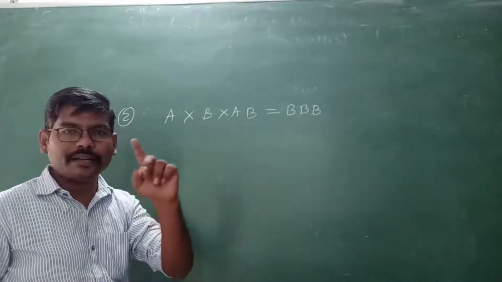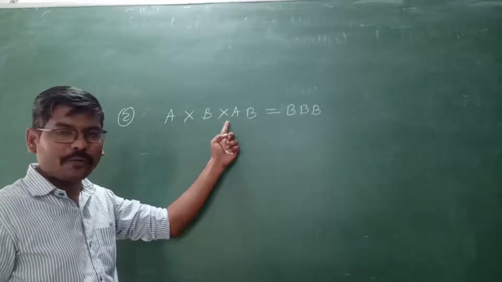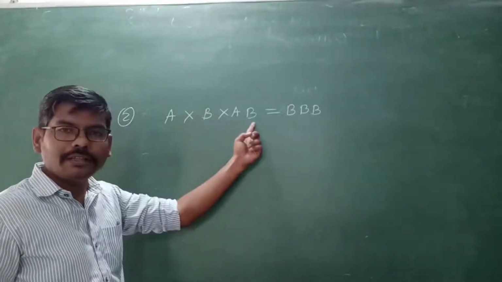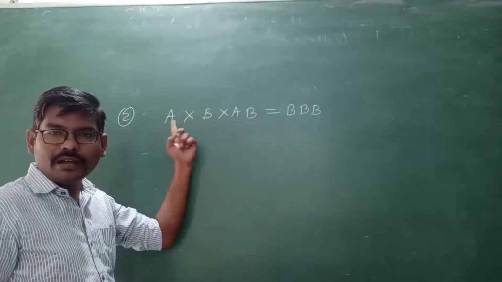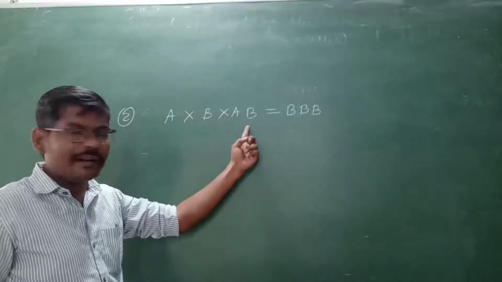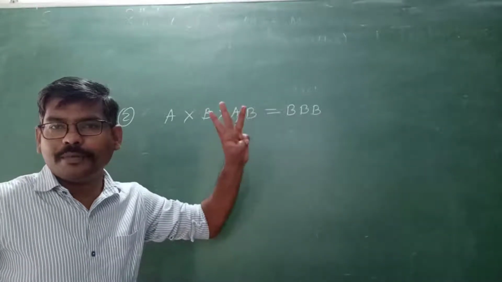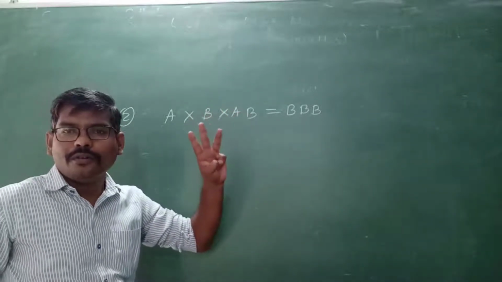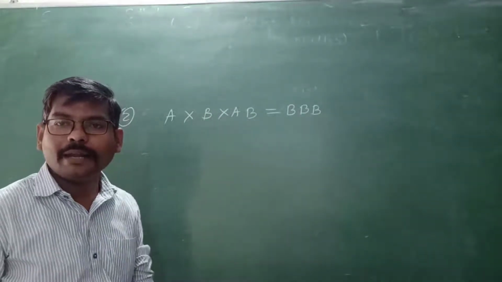The 2-digit number will consist of b at the ones place and a at the tens place. And the multiplication of all these three numbers, one 2-digit number and two 1-digit numbers, is equal to triple b. My dear students, triple b is there. The value of triple b can be 1 to 9. Total 9 possibilities we have.